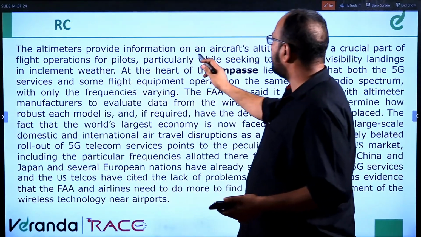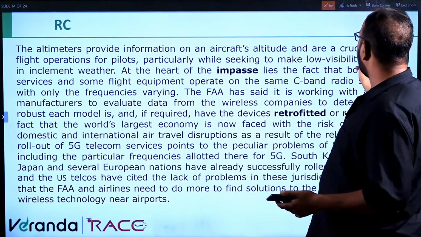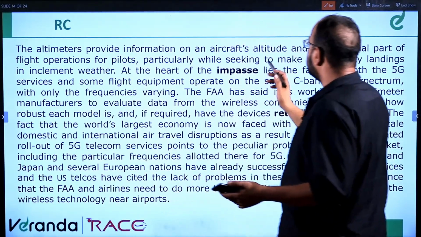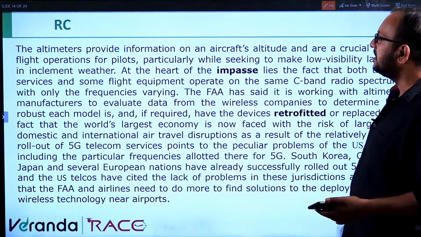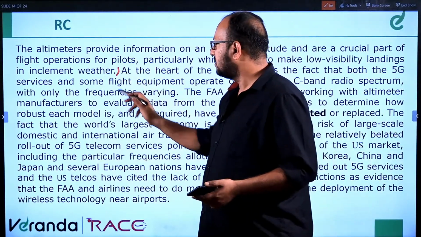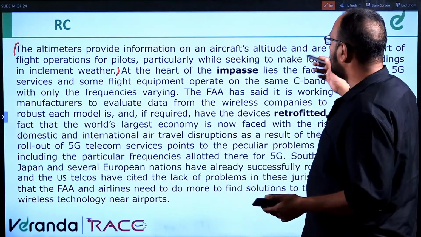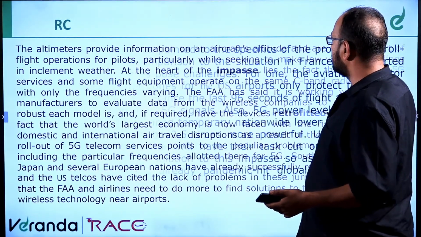The altimeter provides information on the aircraft's altitude and is a crucial part of flight operations for pilots, particularly while seeking to make low visibility landings in inclement weather. So this is the main function of an altimeter.